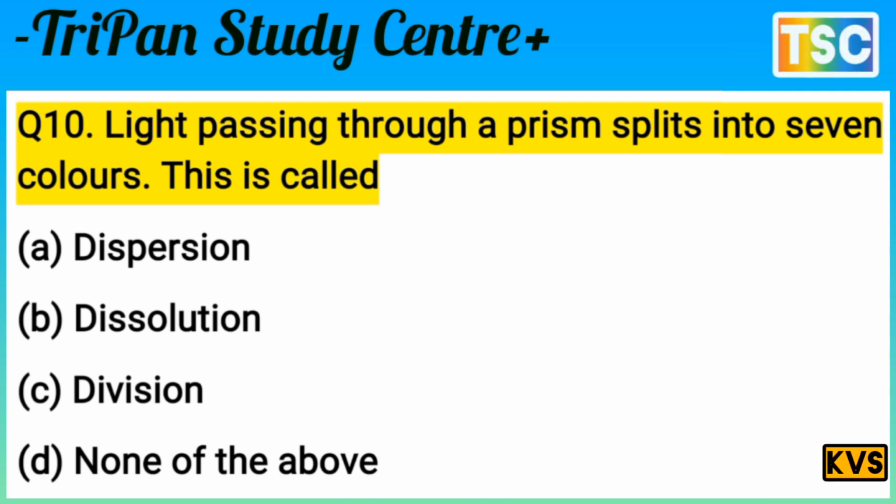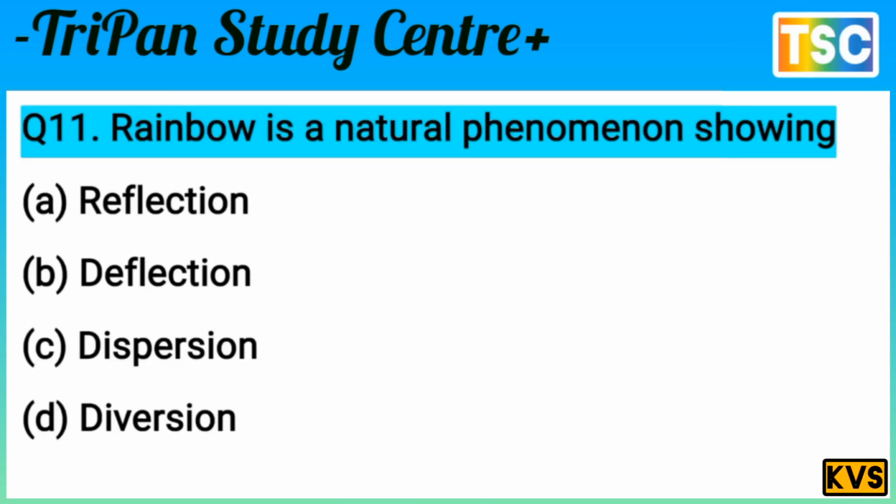Dispersion is the phenomenon where light passes through the prism and splits into the 7 colors. That's important here. And let's see the next question. Next question on your screen. Question here. Rainbow is a natural phenomenon showing.